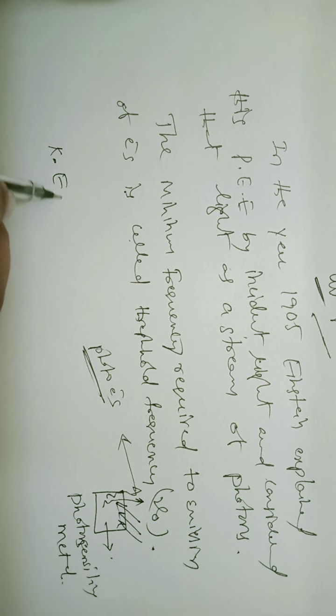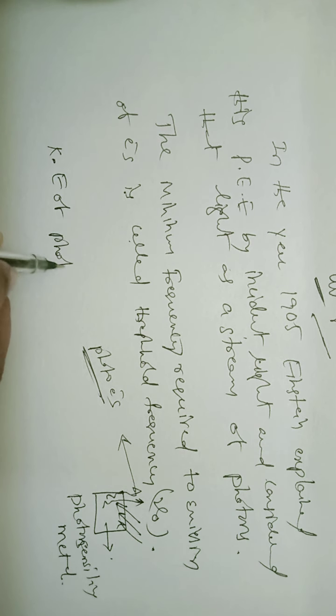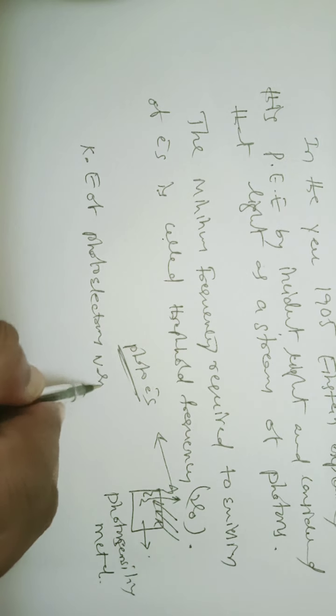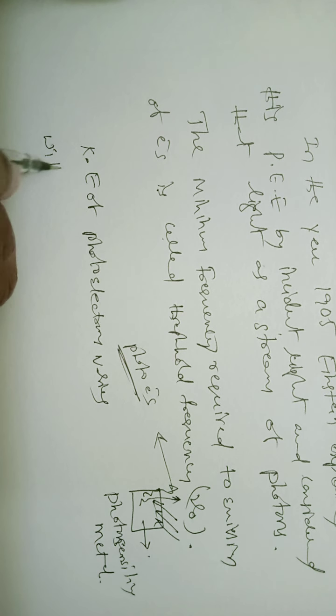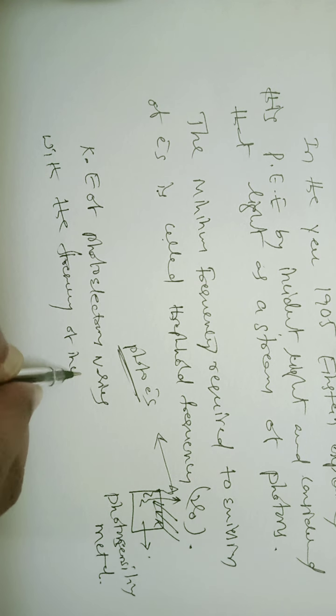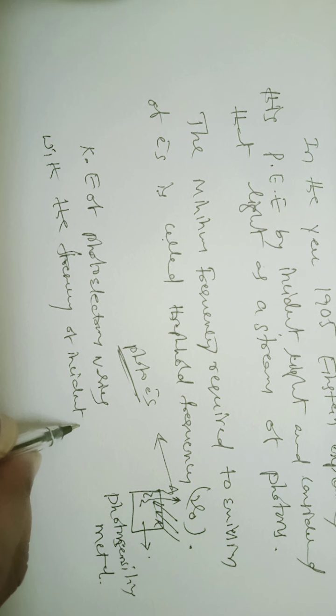The kinetic energy of photoelectrons emitted from the metal surface changes with the frequency of incident light. It depends on the frequency of incident light.